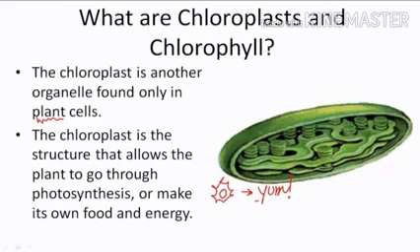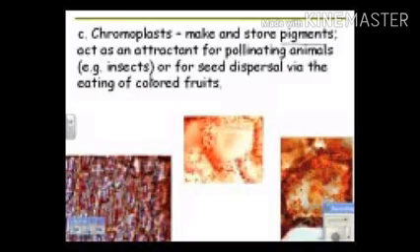Now let us move to the next plastid, that is the chromoplast. It stores pigments that act as an attractant for the pollinating animals, such as insects and birds. While eating the colored foods or the flowers, it gets rubbed against the seed and then it is dispersed from one place to another. Now, the next type of plastid is the leucoplast.